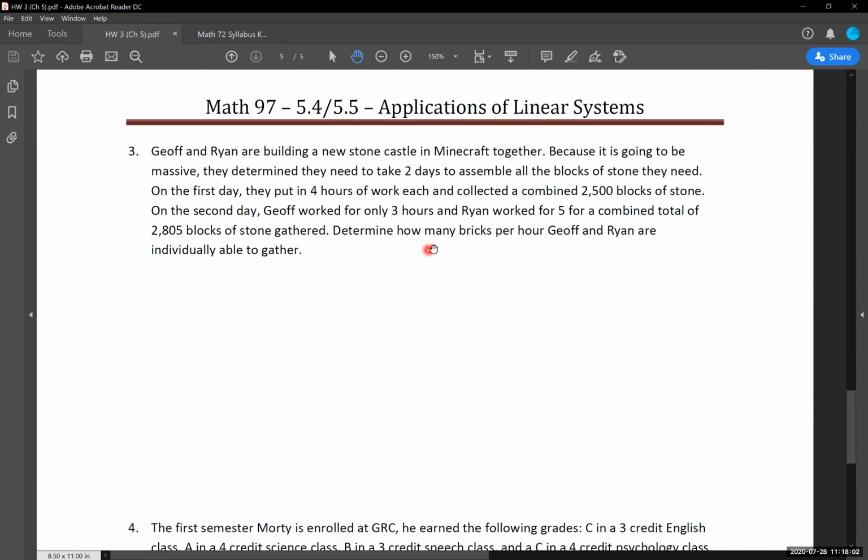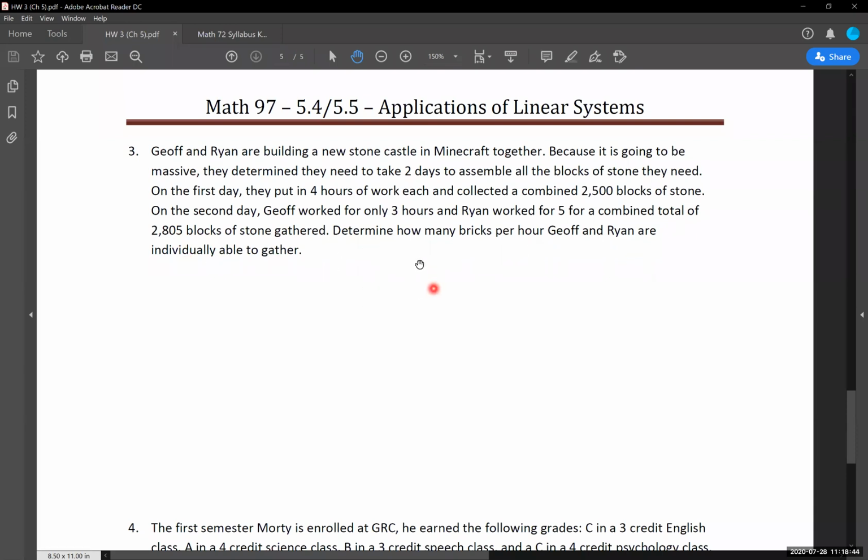We have here, trying to pick out some information. We have a total amount of blocks for the first day, because we're told they're working over 2 days. On the first day, they put in 4 hours of work each and collected a combined total of 2,500 blocks of stone. Then we're told on the second day, Jeff worked for only 3 hours and Ryan worked for 5 for a combined total of 2,805 blocks of stone gathered. Determine how many bricks per hour Jeff and Ryan are individually able to gather.